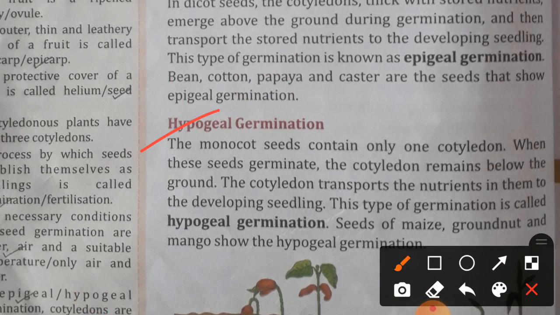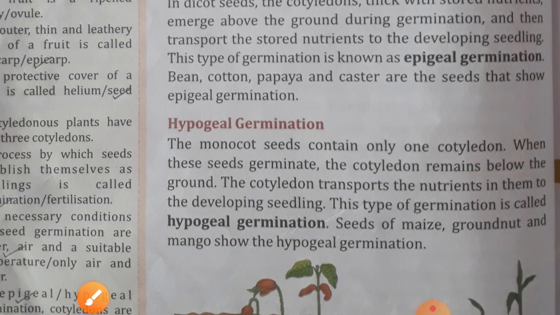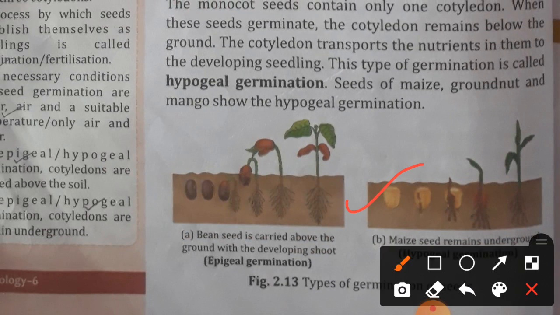Okay, now next is hypogeal germination. The monocot seeds contain only one cotyledon. When these seeds germinate, the cotyledons remain below the ground. Here what is happening, cotyledons remain below the ground. The cotyledon stays below the ground. The cotyledon transports the nutrients in it to the developing seedling. This type of germination is called hypogeal germination. Seeds of maize, groundnut and mango show hypogeal germination. So here in this diagram you can see the seed of maize is showing hypogeal germination. Here the brown colored cotyledon is remaining in the ground.